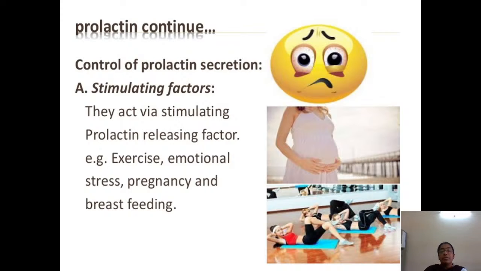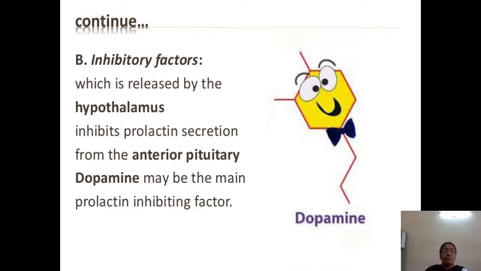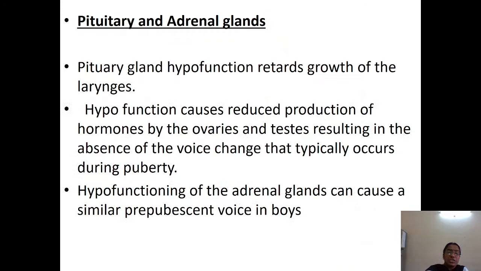At that time the secretion of prolactin is increased. There are also inhibitory factors released by the hypothalamus. The hypothalamus inhibits prolactin secretion from the anterior pituitary. Dopamine may be another prolactin inhibiting factor, but the main factor is the hypothalamus. This inhibits the prolactin secretion.